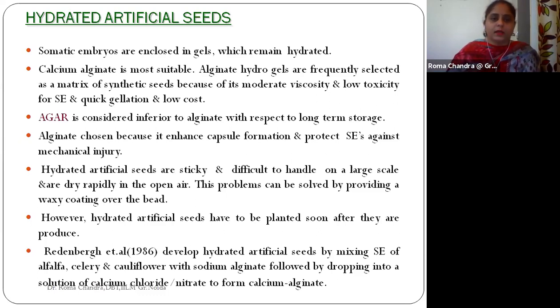Gel formation is also very quick, and the whole process is low cost. That is the reason calcium alginate and alginate hydrogels are frequently used for hydrated artificial seed production.